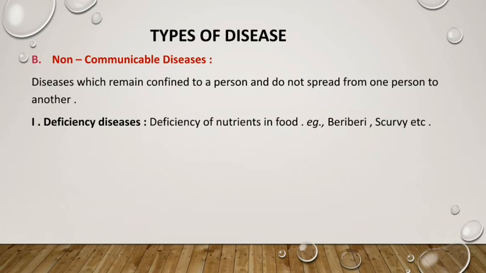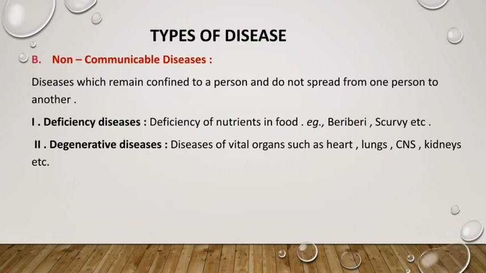Okay, then my dear students, the second type of non-communicable disease is degenerative disease. So what do you mean by degenerative disease? Diseases of vital organs such as heart, lungs, central nervous system, kidneys, etc. So my dear student, vital organs means the most important organs of our body, because of which our life, that living structure, is maintained.